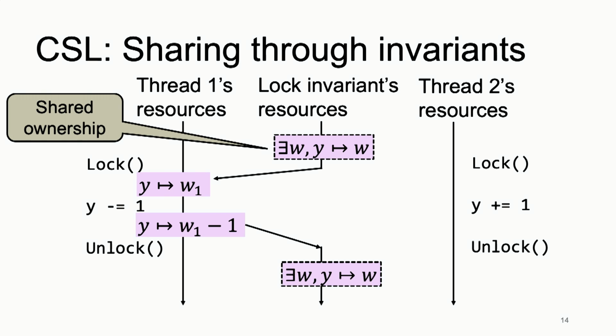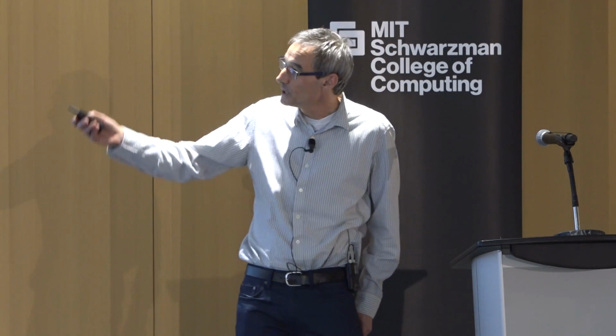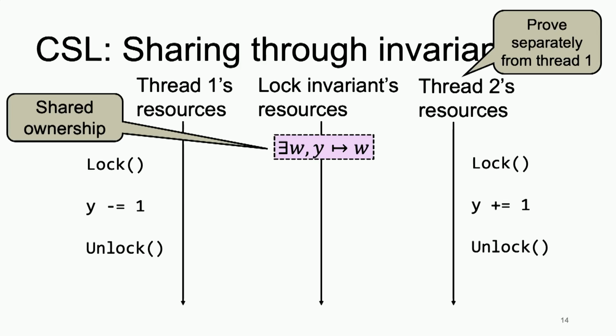And so the logic is set up so that it has inference rules that basically allow you to open invariants, close invariants, and take ownership of a resource that sits in a lock invariant, so that you can use it to share state between different threads of computation. So this is a wonderful property, because even in this particular scenario, while we're reasoning about the thread on the left, we didn't even consider the thread on the right, right? And so again, we keep our goal of having this strict separation. And it's no wonder it's called separation logic.